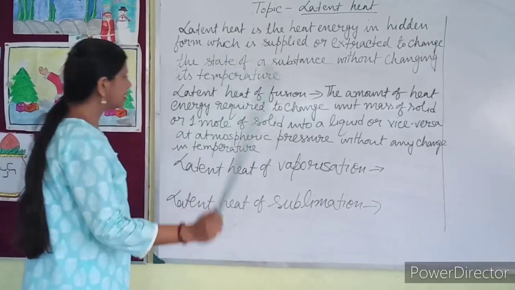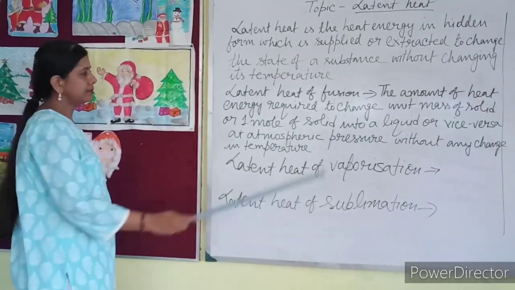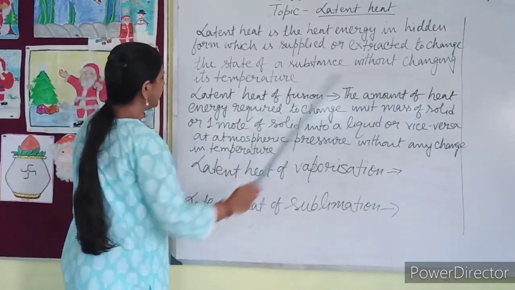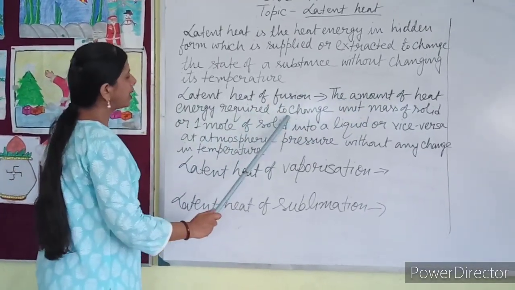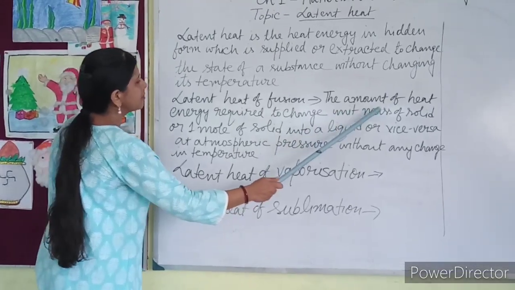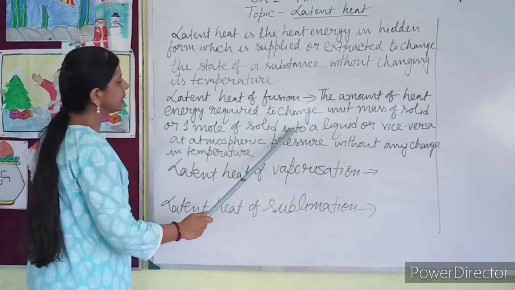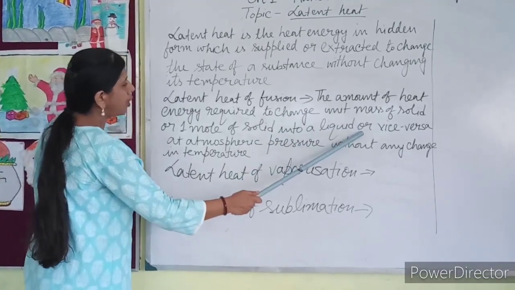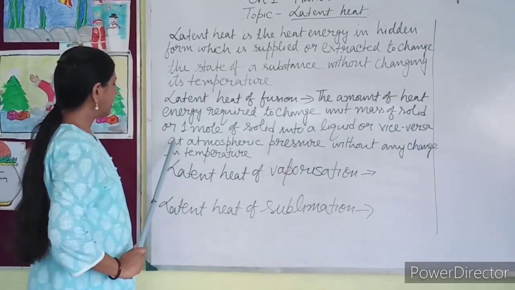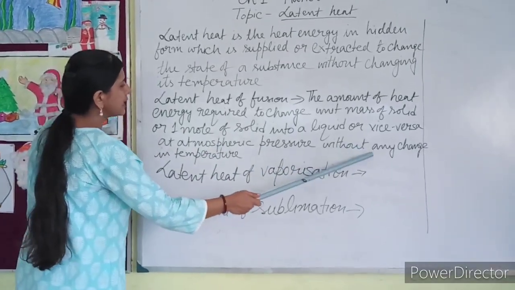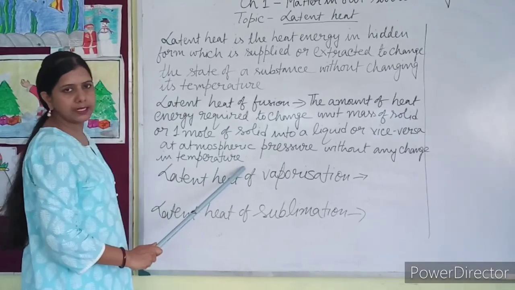I am going to repeat the definition again. Latent heat of fusion is the amount of heat energy required to change unit mass of solid or 1 mole of solid into a liquid or vice versa at atmospheric pressure without any change in temperature.